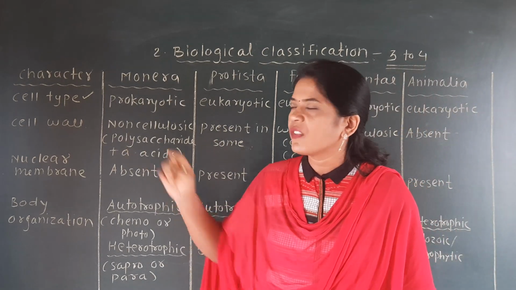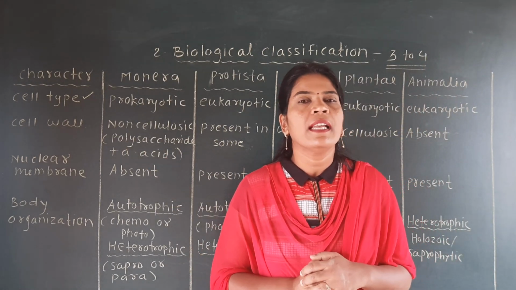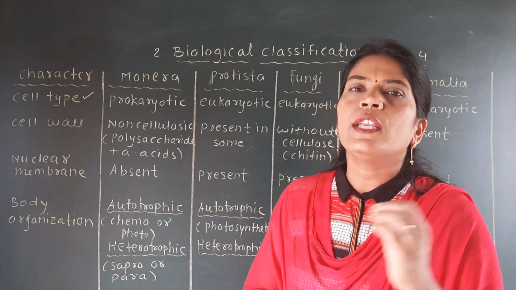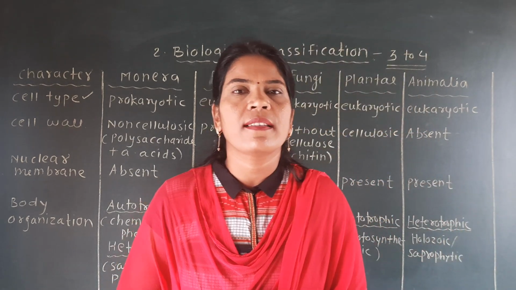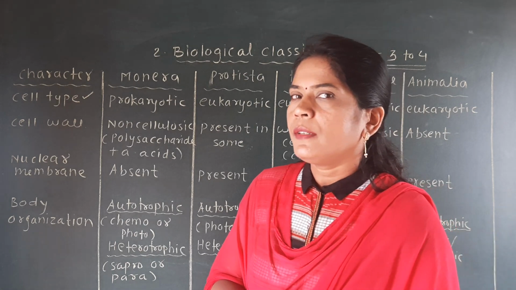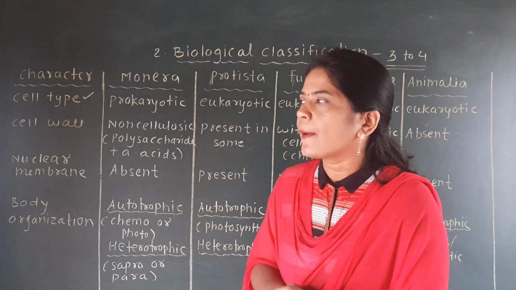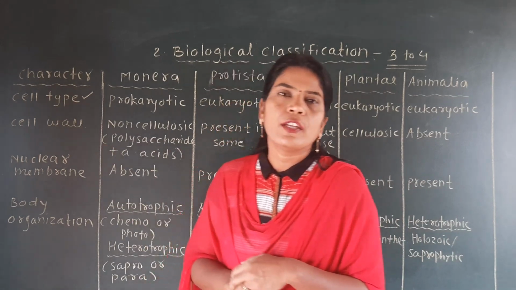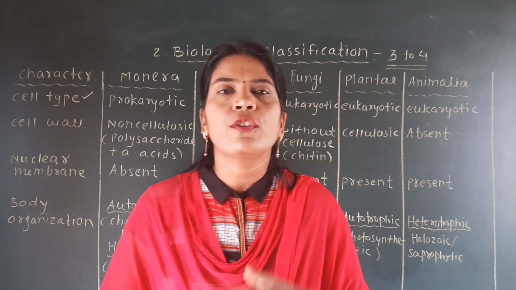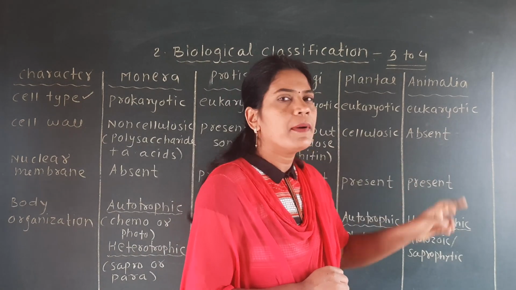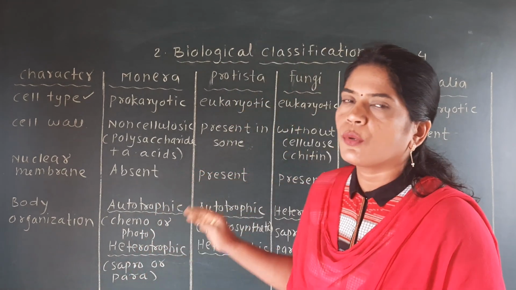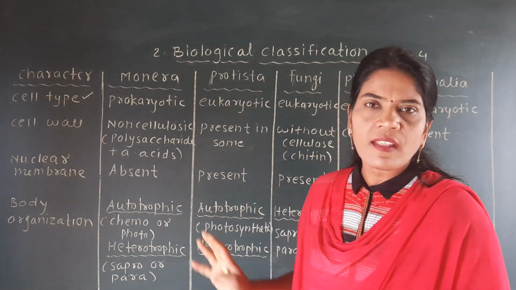If we study the cell type, then it is very easy to understand that only in the Monera prokaryotic cells are present, while the next four kingdoms have eukaryotic cells. If we take the character cell wall, then you will find that this cell wall is totally absent in the animal, and a few protista also do not have the cell wall.